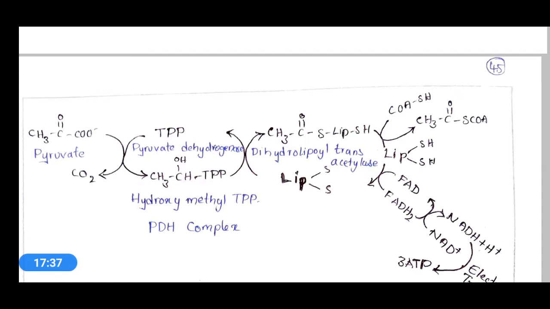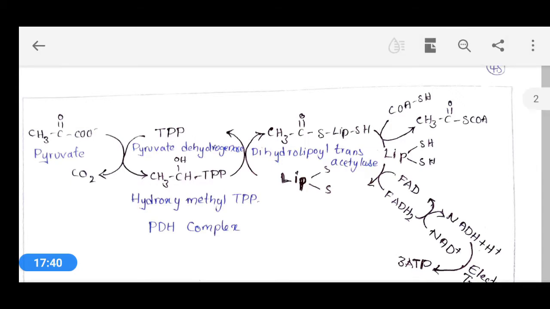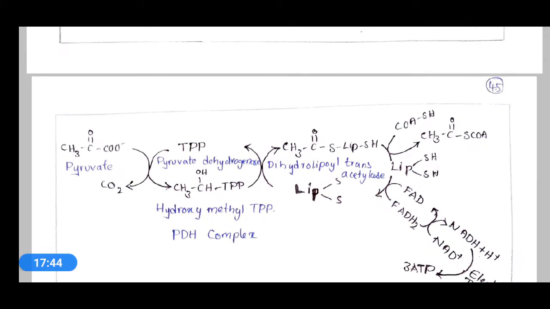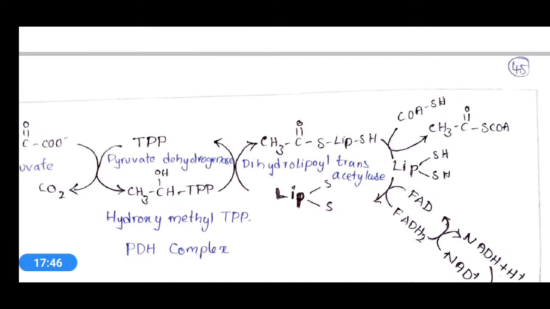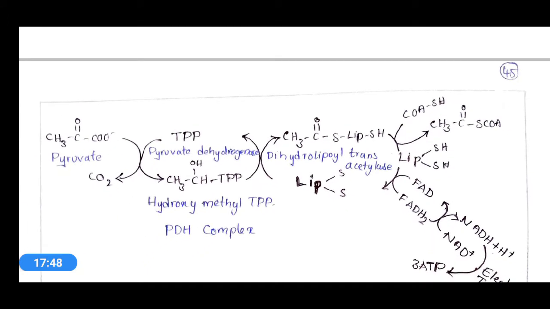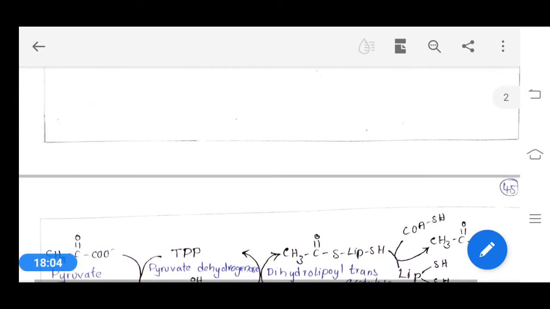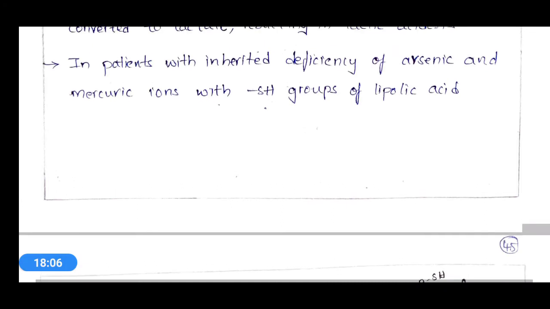If you see the reaction, here acetyl-CoA, CH3-C=O-SCoA, is produced. It is released from this reaction.